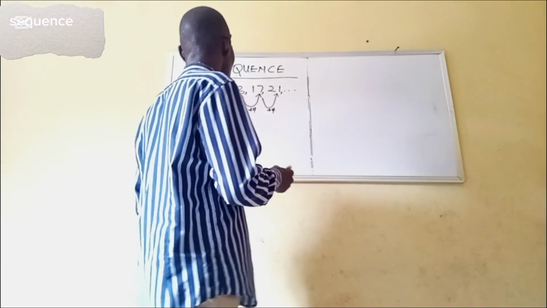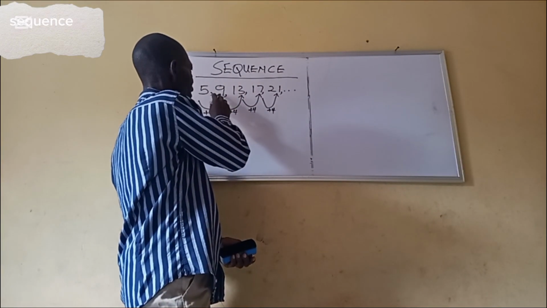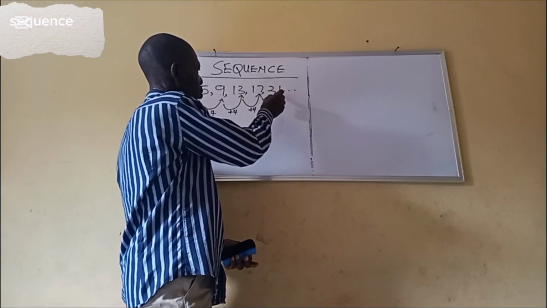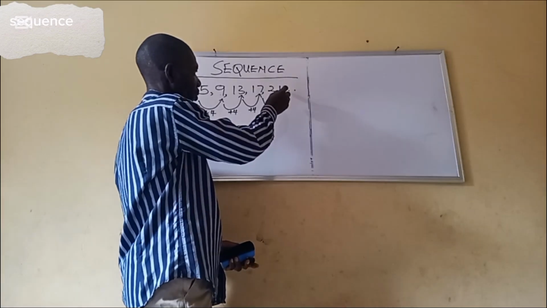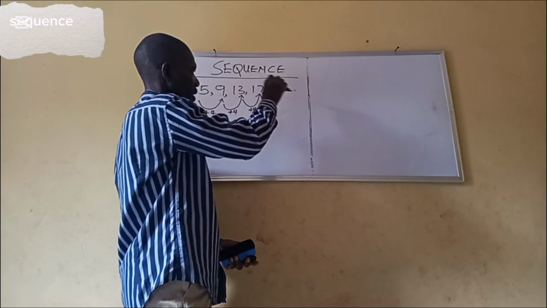So if you look at this set of numbers, 5, 9, 13, 17, 21, and so on and so forth, continues like that with these three dots, it implies that it's a continuation of a set of numbers.